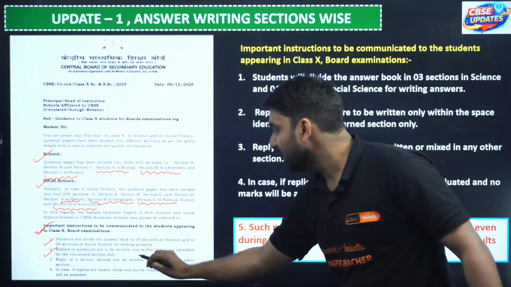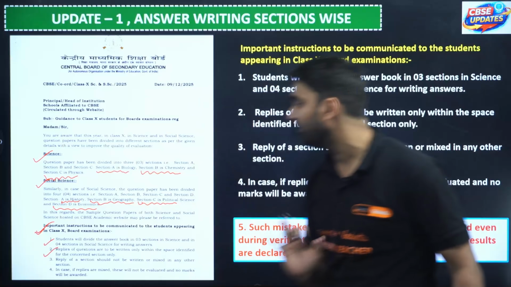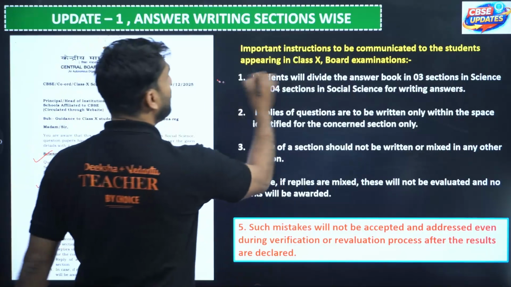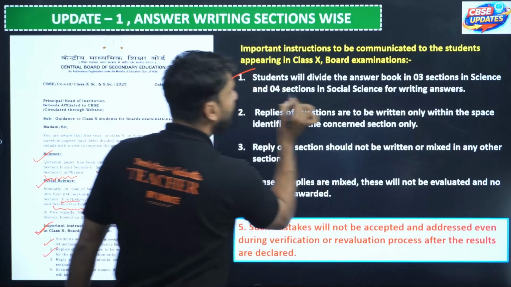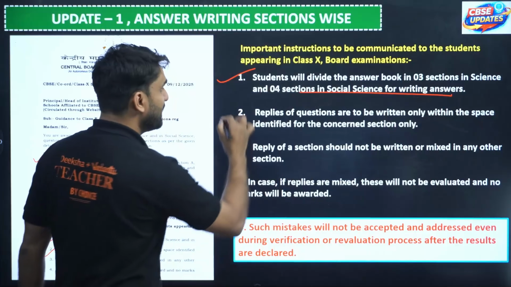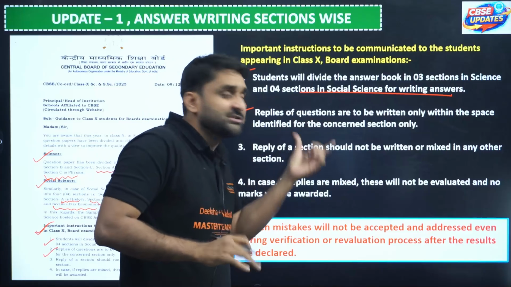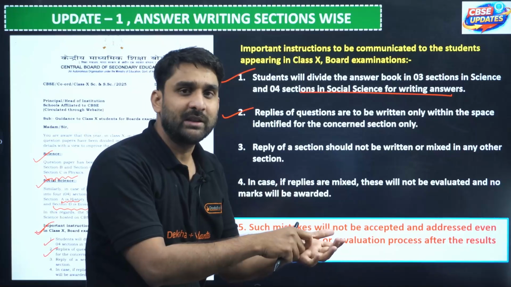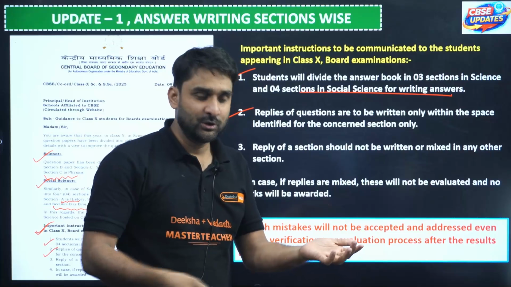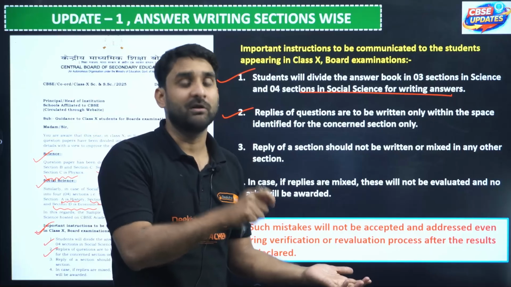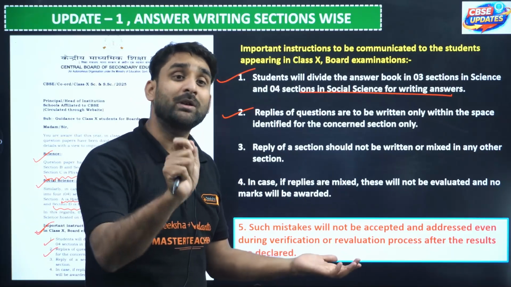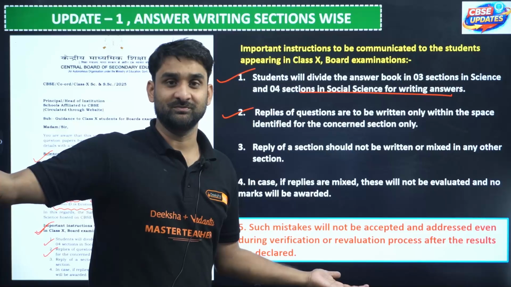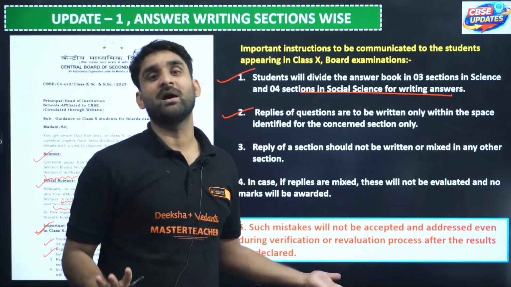Replies to questions are to be written only within the space identified for the concerned section only. Yes, my dear, the first important point is the student will divide the answer book in 3 sections in science, 4 sections in social studies. I hope this is clear to you. The second point: answers of sections are to be written only within the space. If there is a Fleming's left hand rule question, which is of physics, you cannot write the answer of that particular question in the biology section or in the chemistry section. That will lead to loss of your marks, my dear.